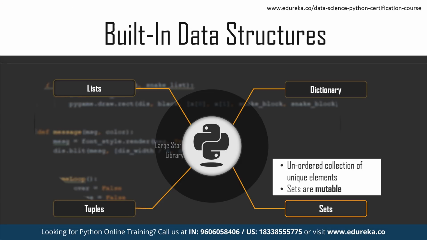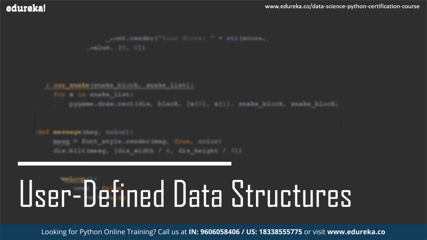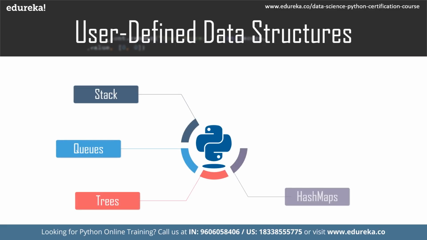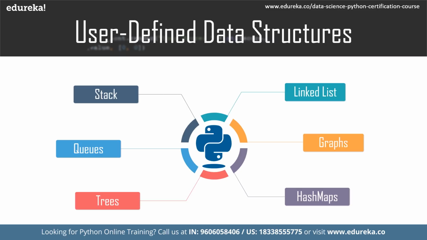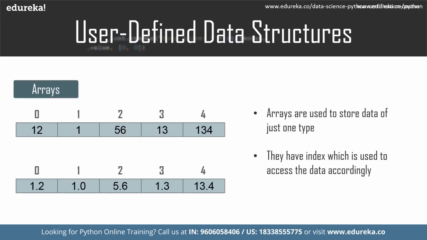So that was about the built-in data structures of Python. Now moving on towards the next topic, which is user-defined data structures. User-defined data structures can either be arrays, stacks, queues, trees, linked lists, graphs, or hash maps. An array is basically a data structure which can hold more than one value at the same time. It is a collection or ordered series of elements of the same type. We can loop through the array easily and fetch the required values by just specifying the index numbers. Arrays are mutable, which means they are changeable, and therefore you can perform various manipulation operations as required.